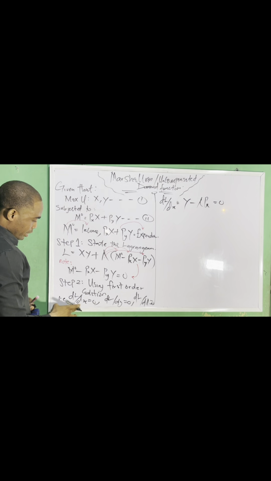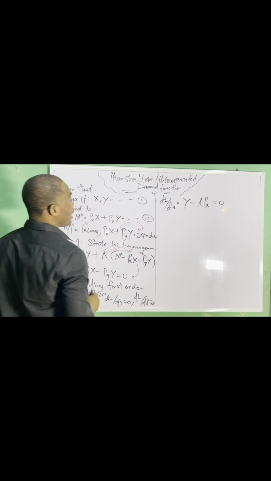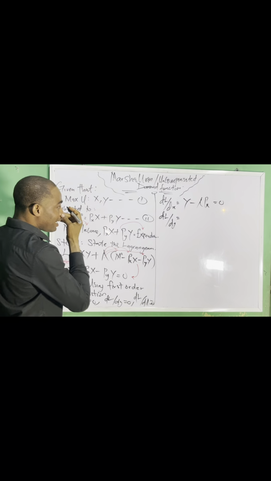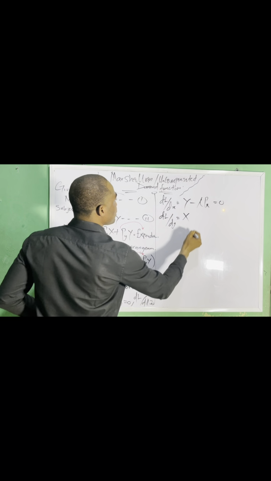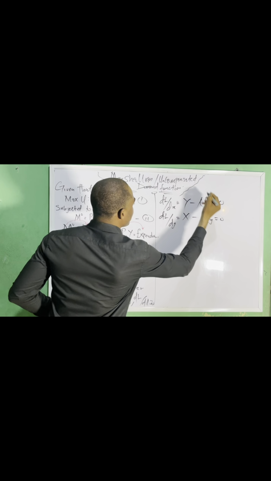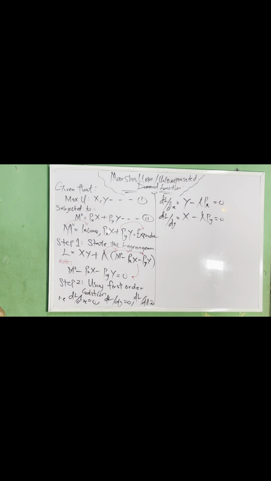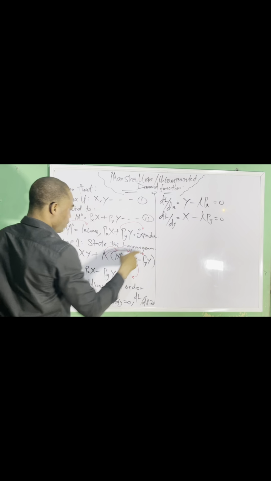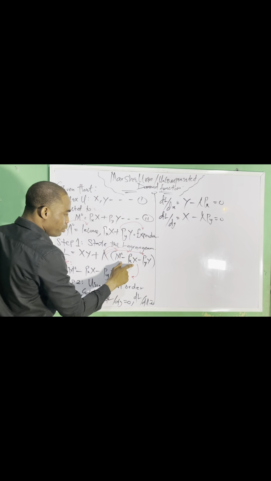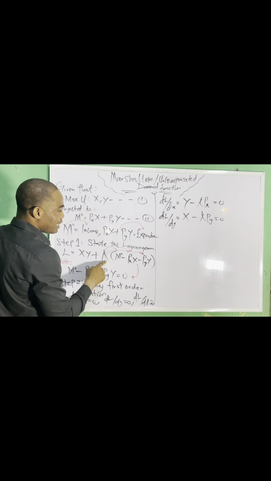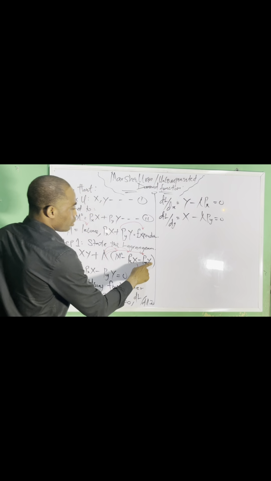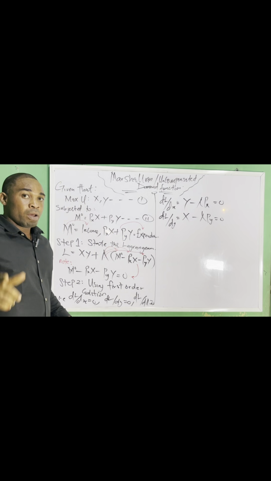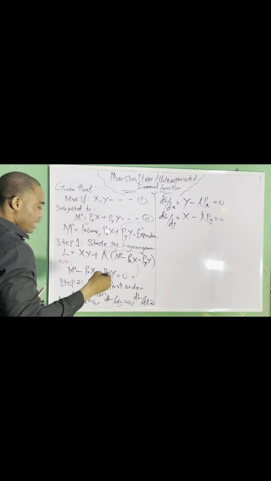So we are done with the Lagrangian dx, then let's move to the Lagrangian dy. Differentiating the Lagrangian dy, we have x here minus lambda PY equals 0. This y returns 1, multiplied by x, so I will have x here. Then the same thing, this will return 0 because it's a constant. But here we now have minus lambda PY, because this y will be 1 and we multiply it. I'm sure you understand the differentiation I'm talking about. So let's move to the next one.